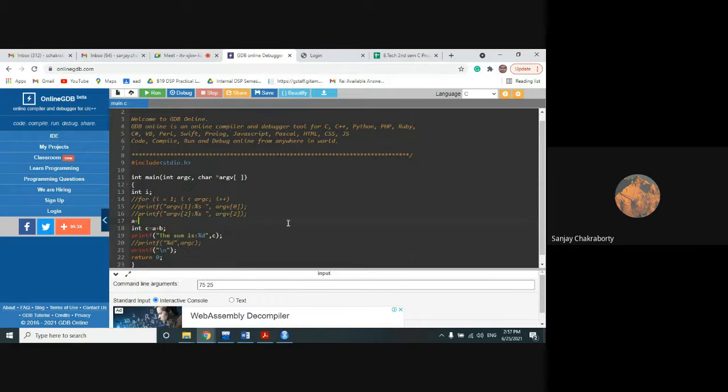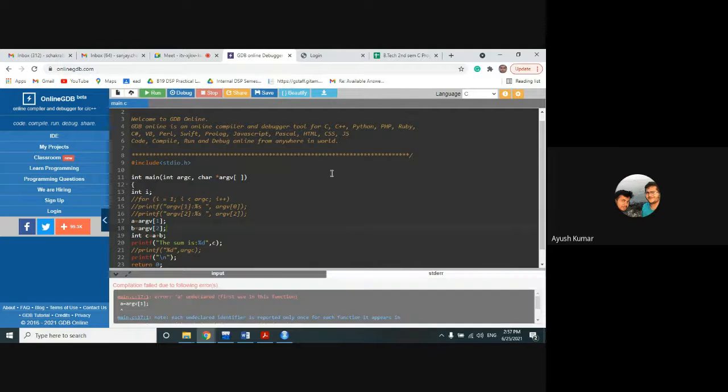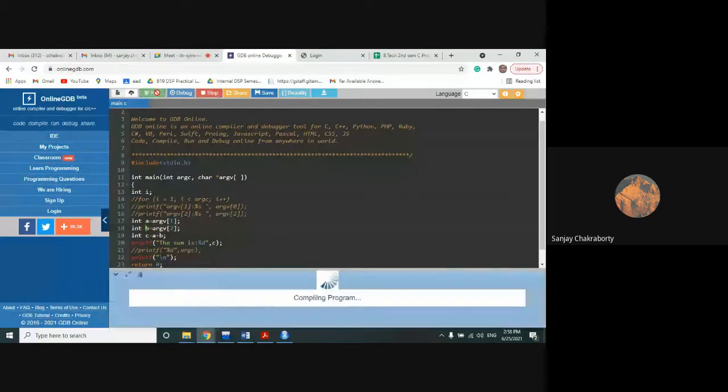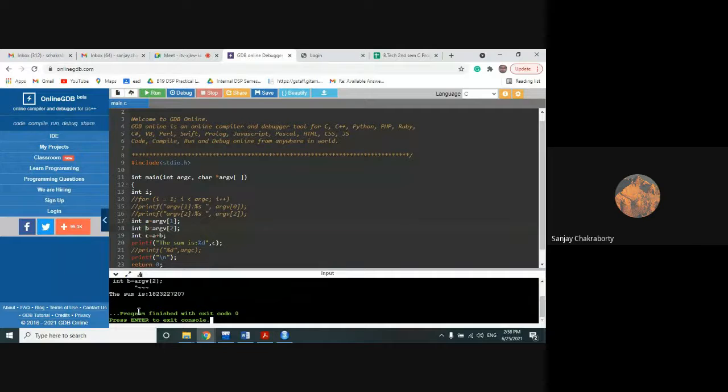a equals argv of 1, b equals argv of 2. Can we write these things? What do you say? Yes, sir. No, we cannot write these things. Why can't we write it? It will give you a wrong value, because it is character type. First we have to declare int a, int b. Otherwise it will give some kind of garbage value to you.